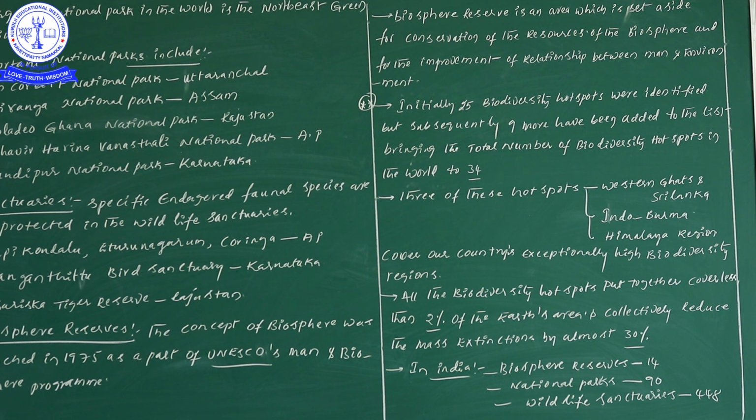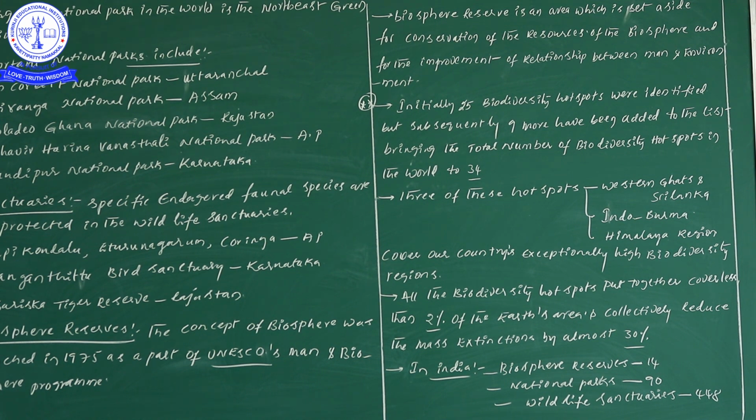In total, 34 hotspots together just cover 2% of the earth's land area. Collectively, these 34 hotspots reduce mass extinctions by almost 30%. So biodiversity hotspots cover less than 2% of the entire earth's land area, but reduce the mass extinctions by 30%.